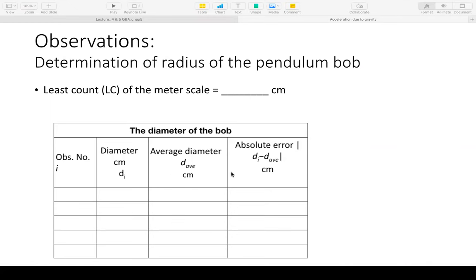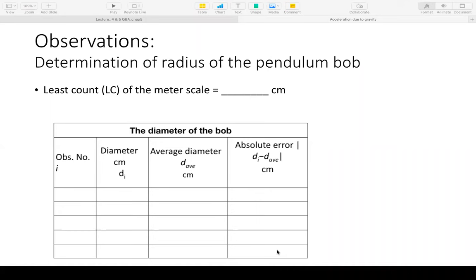So this average diameter D average actually won't have 5 values here at all. It will simply have one value, which will be the average of all these 5 actual readings Di. All right, so D average will actually be just one value. And then you will calculate the absolute error, that is, mod of Di minus D average without the sign. So you will write mod of Di minus D average here.